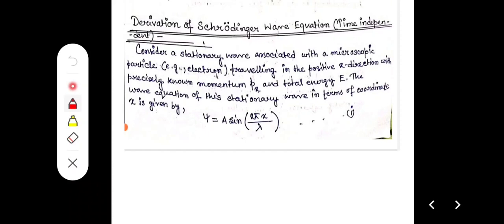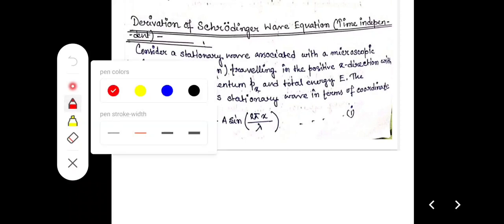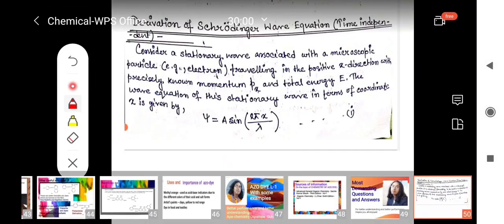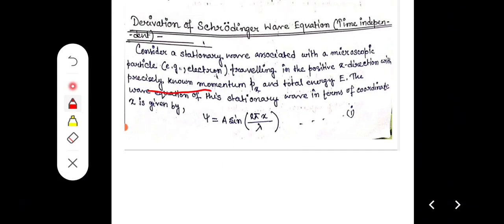Consider a stationary wave associated with a microscopic particle, for example an electron, traveling in the positive x direction with precisely known momentum px and total energy E. Stationary wave means the wave should be stationary.